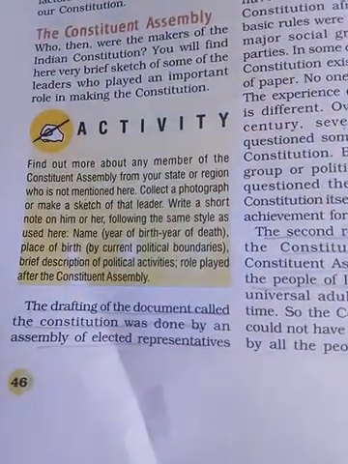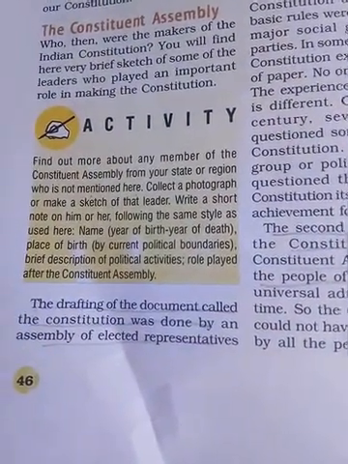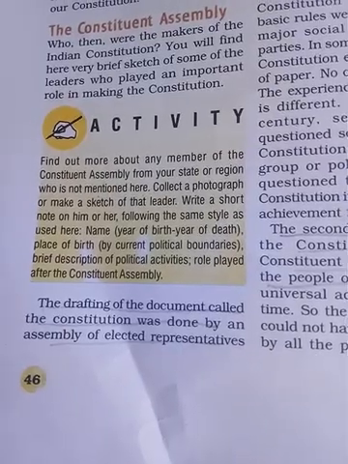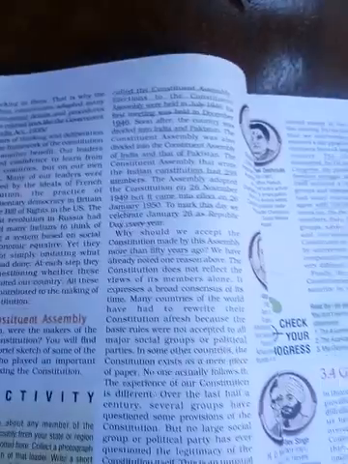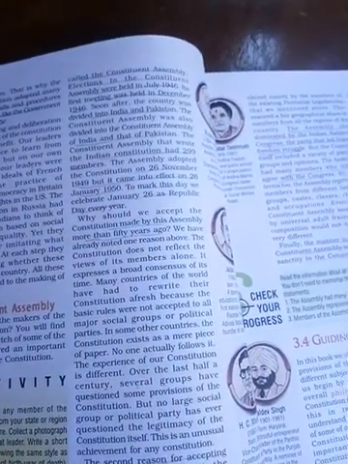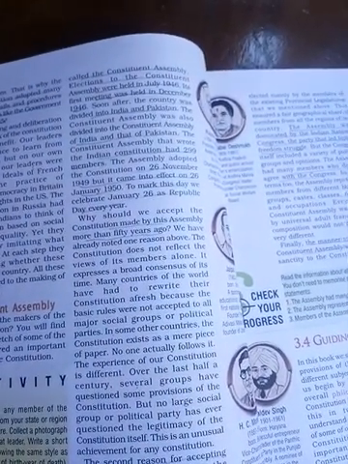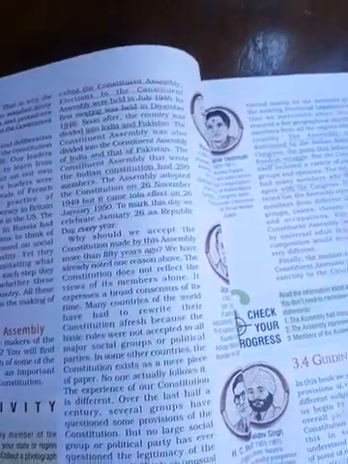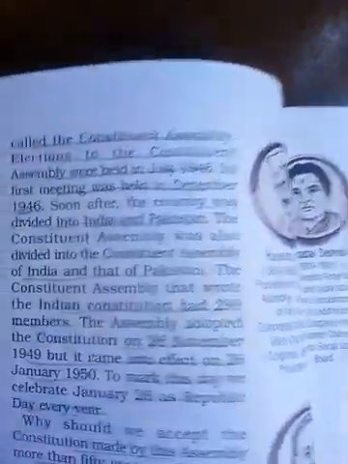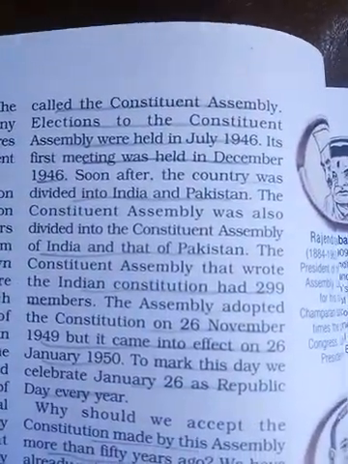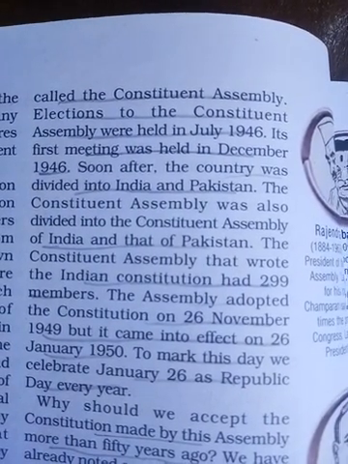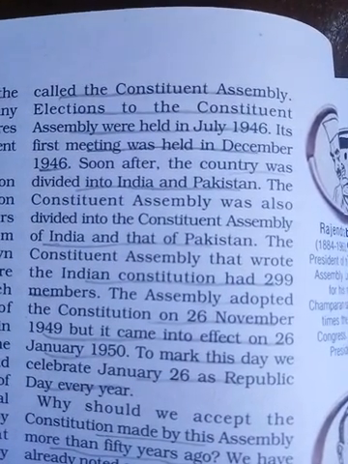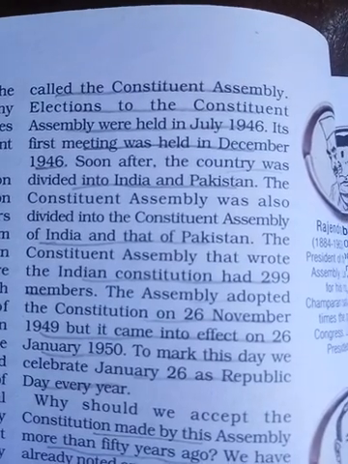The drafting of the document called the constitution was done by an assembly of elected representatives, called the Constituent Assembly. Elections to the Constituent Assembly were held in July 1946.